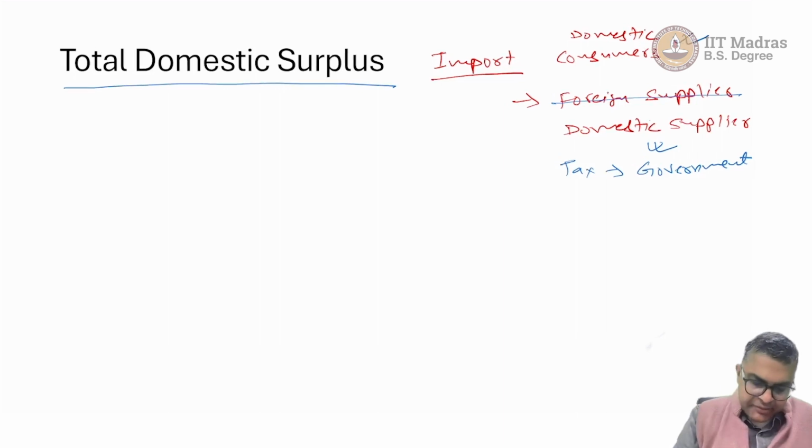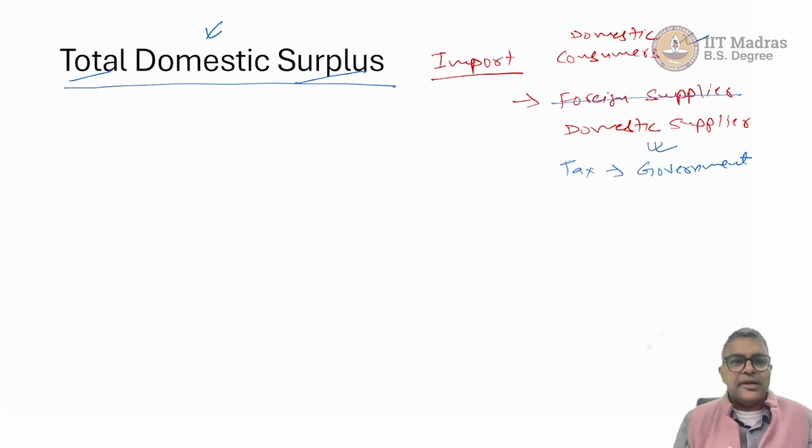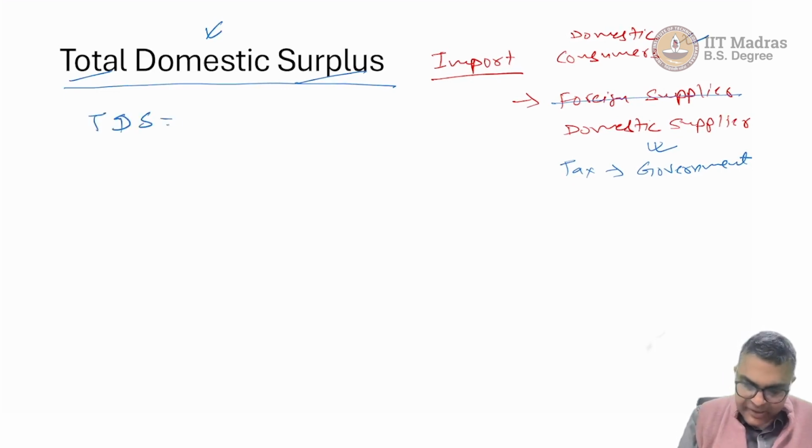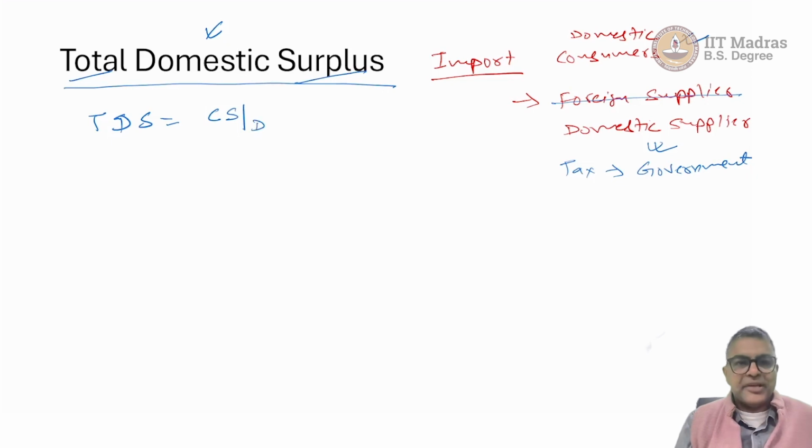Earlier we were talking only about total surplus, now we have an additional term, domestic. What it means is total domestic surplus: consumer surplus for domestic consumers, producer surplus for domestic suppliers, as well as government revenue.